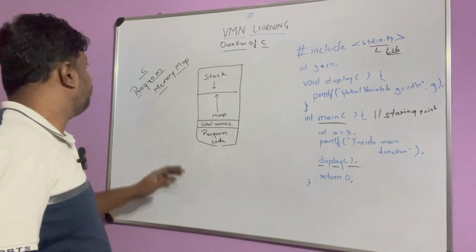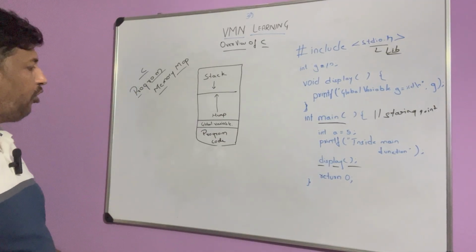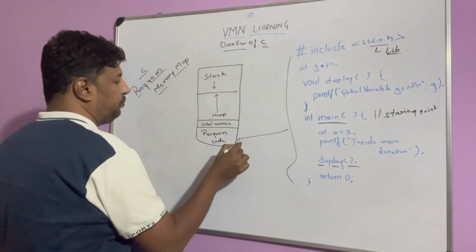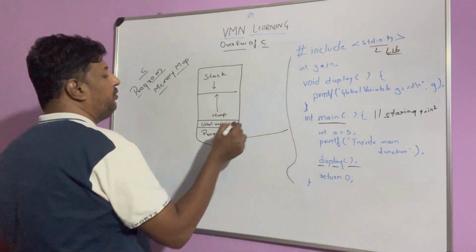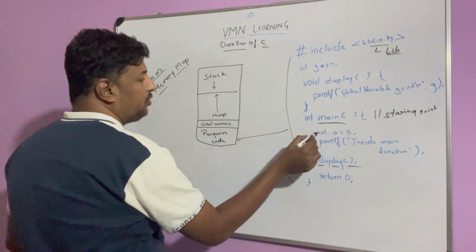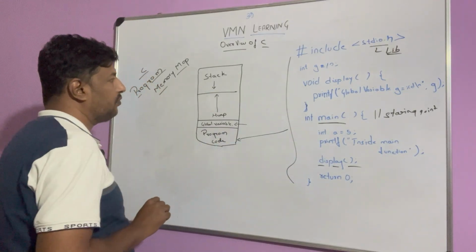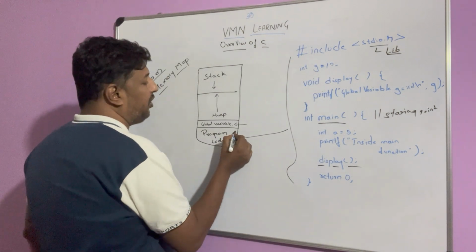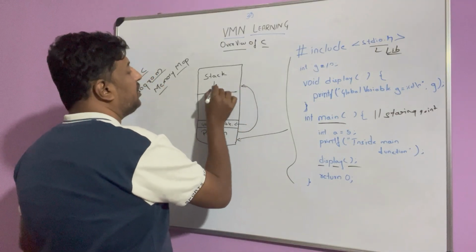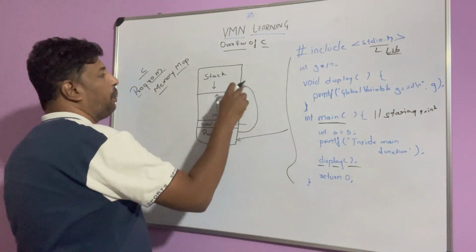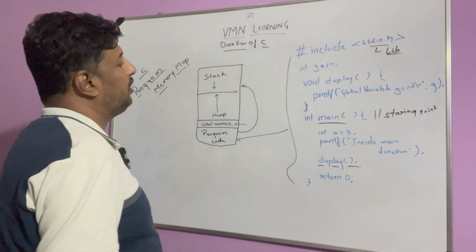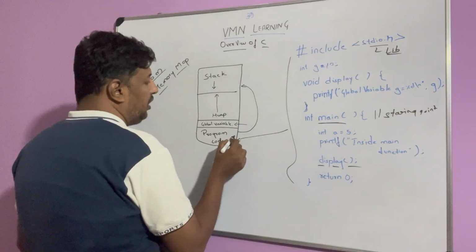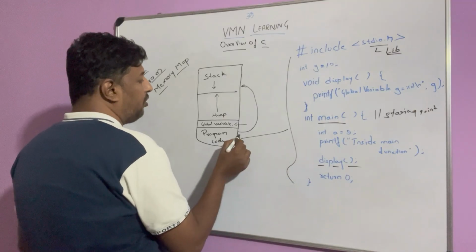Now let's talk about the C program memory map. Whatever program code you have written will reside here. Okay, and all the global variables and the main function's local variables will be residing here. And whenever you start execution, the main program starts, right? The main program is sent from here to here, the stack. Okay, the stack starts execution. Okay, and then whenever another function is called, that program is called from here to here.